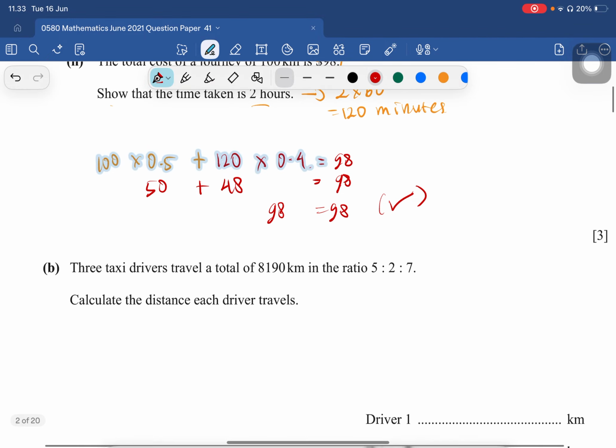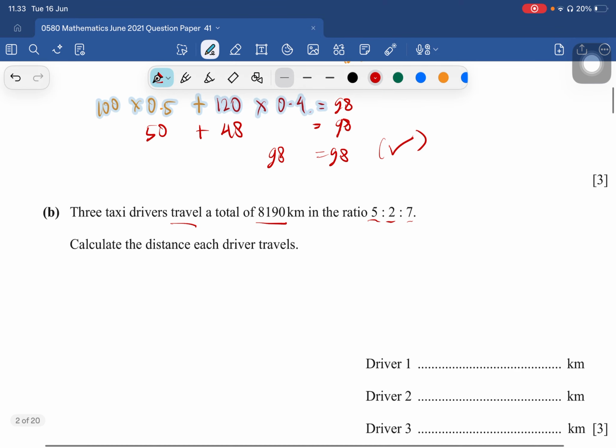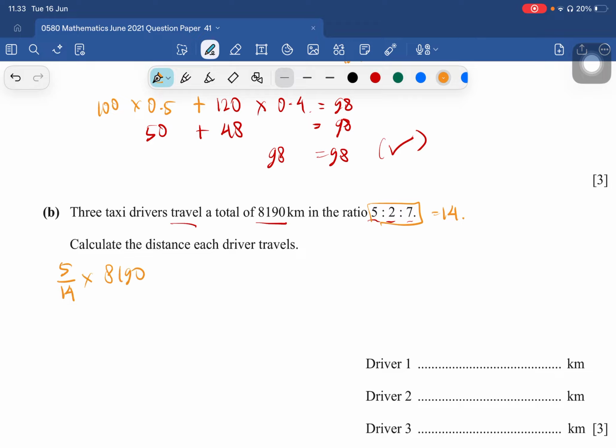Three taxi drivers travel a total of 8,190 km in the ratio 5 to 2 to 7. Calculate the distance of each driver. So let us calculate the total parts. We got 5 plus 2 plus 7, here is 14. So 5 over 14 times 8,190. When we simplify by 14, it's going to be 585. So we multiply by 5.